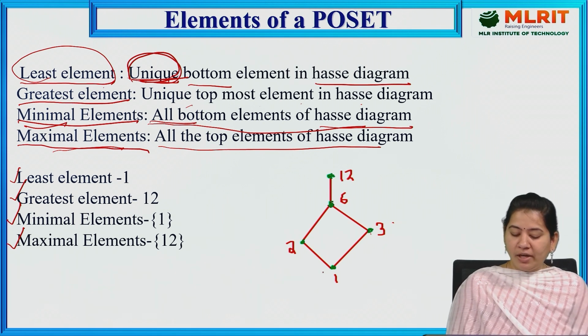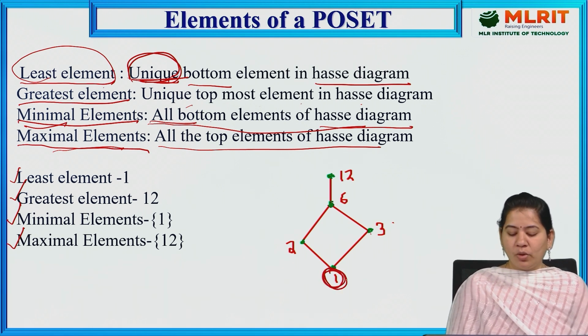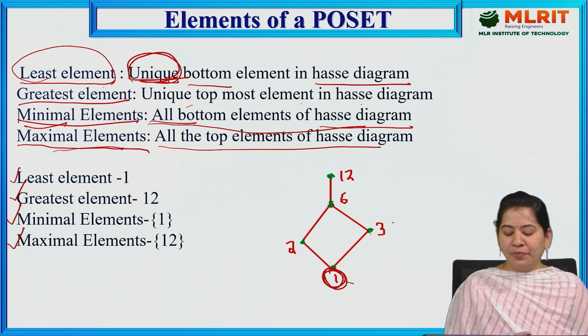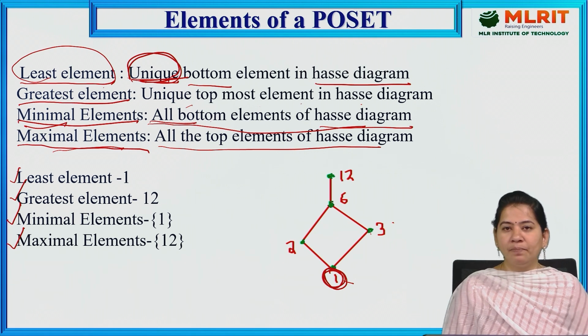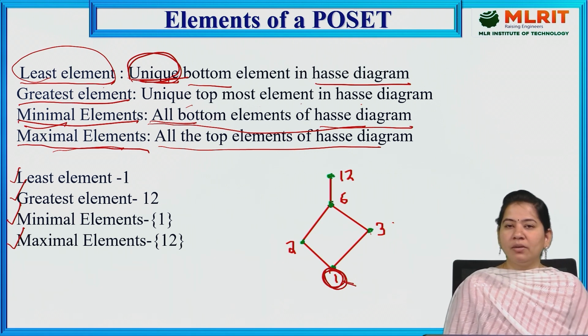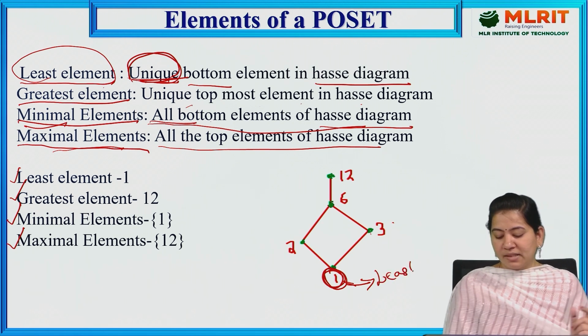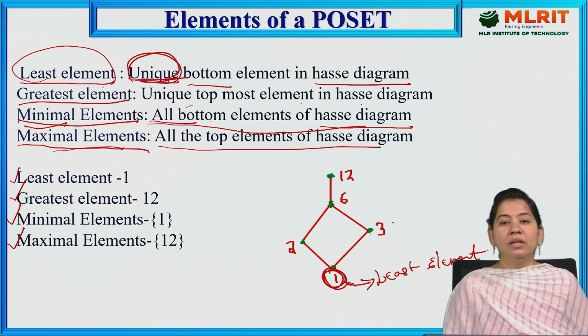Now, if you carefully observe this Hasse diagram, the bottom element is 1. Is it unique, or do we have other numbers also in the bottom? As we have only one single element in the bottom, we can say that this is a unique bottom element, and this is called the least element.